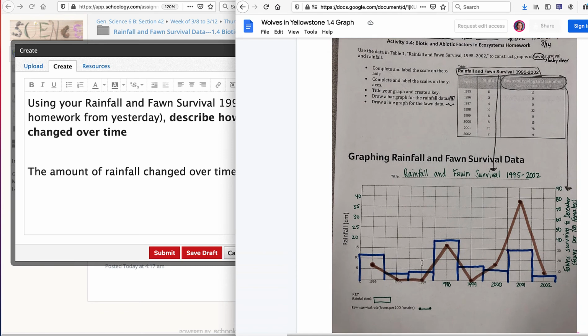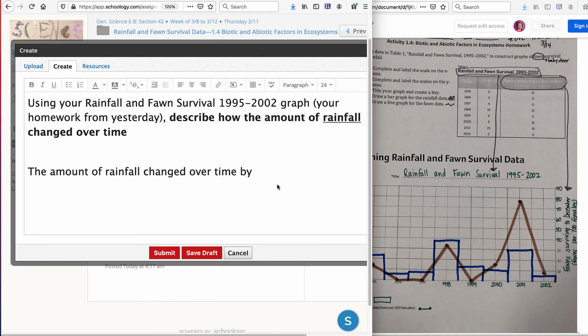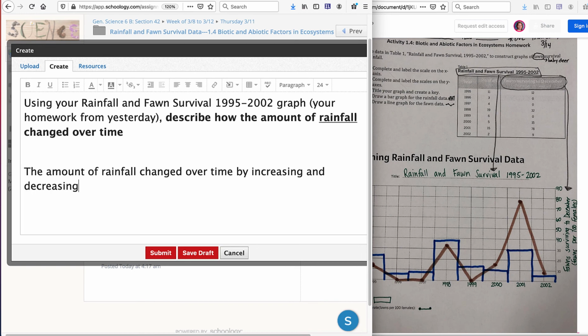So rainfall decreased, and so did the fawns. The fawn decreased. And yours is in Canva, so you can edit, you can draw arrows on this. So if I'm looking at yours, you can see that the amount of rainfall, it decreased, increased, decreased, increased. So the amount of rainfall changed over time by increasing and decreasing.